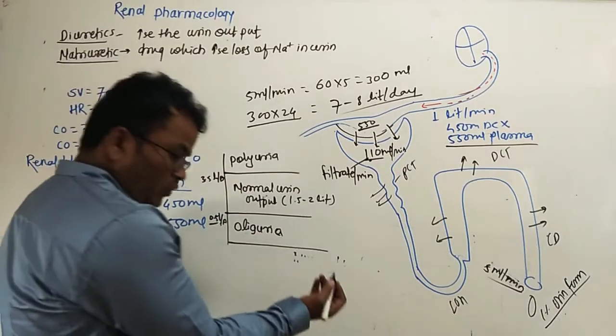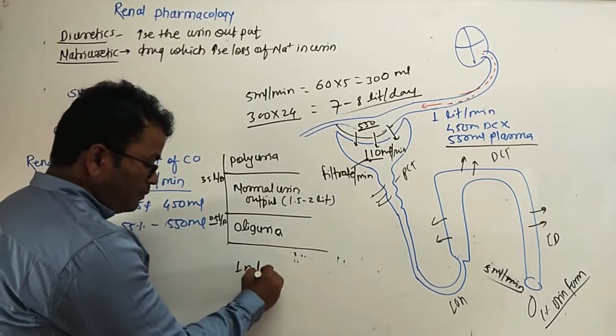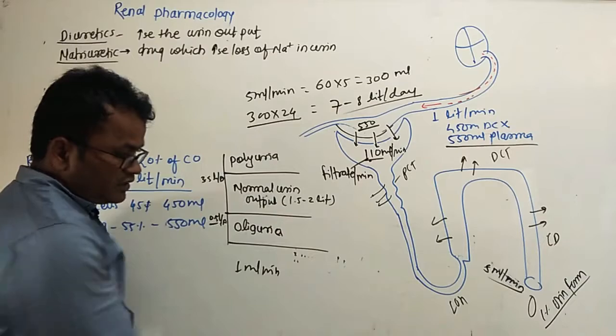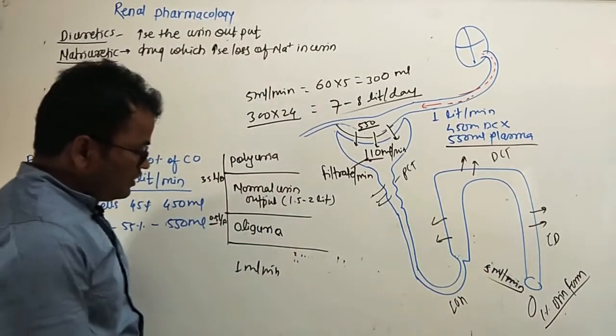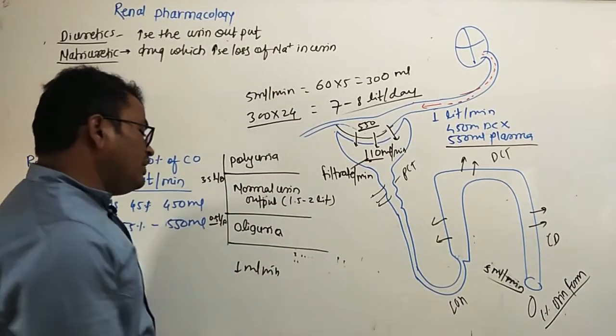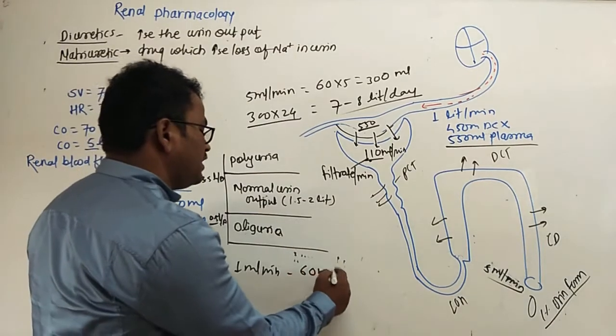Let's see, if we produce 1 ml per minute, that is 1% of the total filtrate. In 1 hour, that is 60 minutes, that is 60 ml per hour.